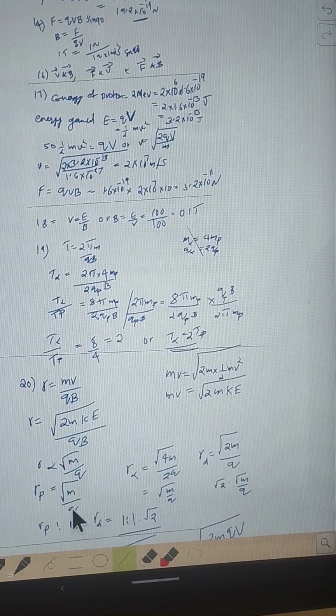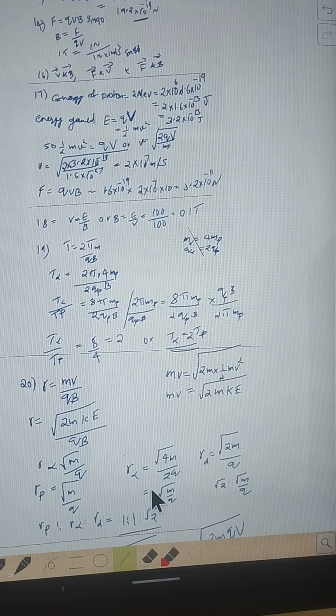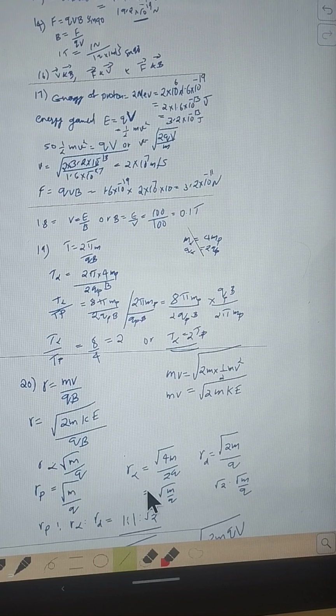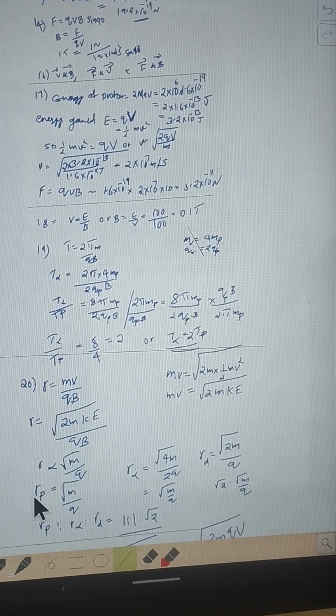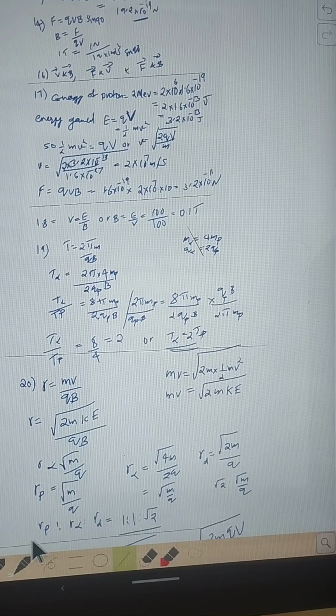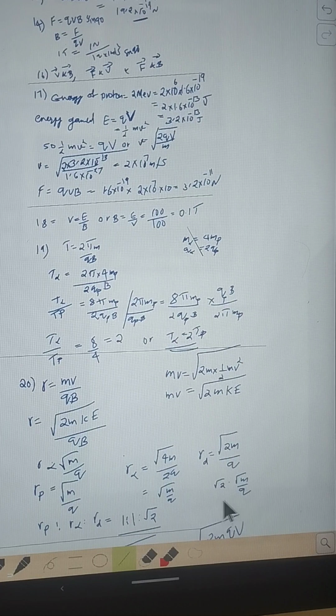So the radius of the path described by proton to that of alpha, they remain the same, 1:1. And here root 2 times root of m by q. So the ratio is 1:1:root 2.